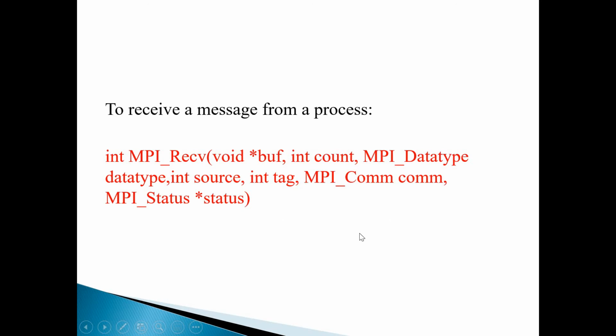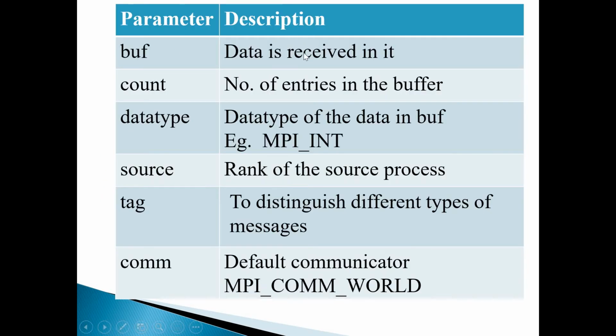The rest of the attributes are very similar, oriented with respect to receive. So just go through it. Buff is the buffer in which data will be collected at the receiver end. Count is the number of entries in the buffer. Data type remains the same. Instead of destination, here it is now the source, so you will have to write the rank of the source process in the MPI receive API. Tag will be the same and the default communicator will be the same, plus one more attribute, the user defined variable status, which is not listed in this table.